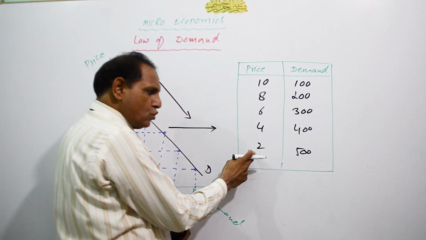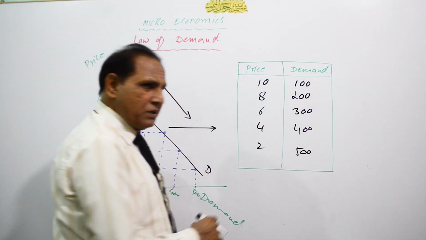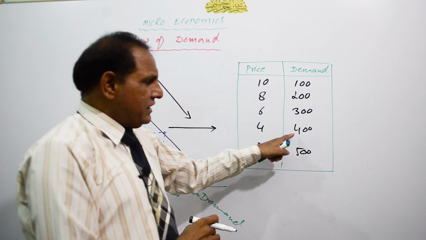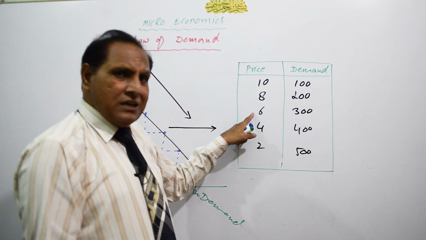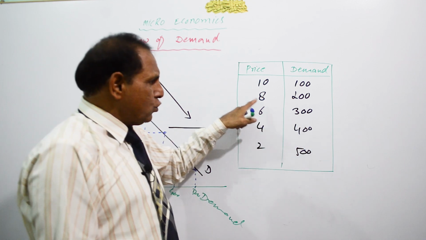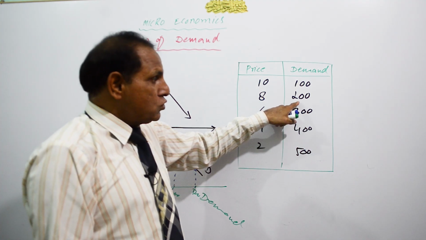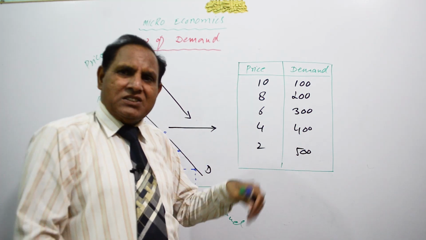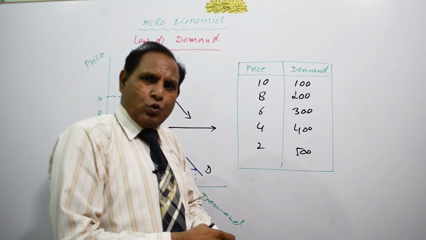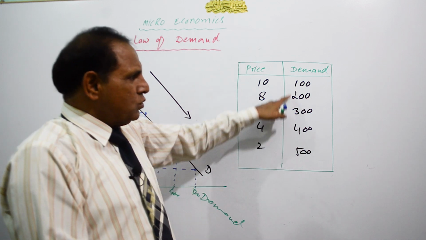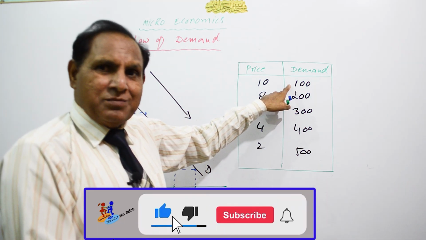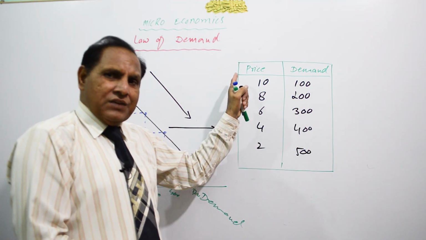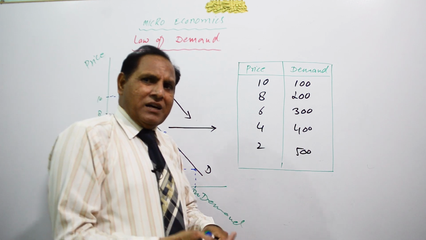When the price is rupees 2, 500 people are going to purchase. If the price increases and reaches 4 rupees, demand will decrease. At rupees 6, once again demand will decrease. At rupees 8, demand will also decrease and reach 200, and if price increases to 10 rupees, the demand for that good will only be 100 people. It means that if price increases, demand decreases, and if price decreases, demand increases.